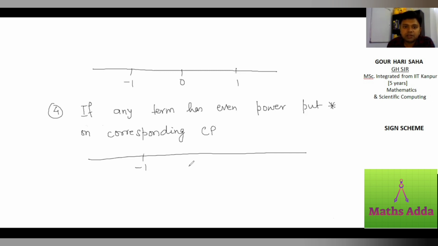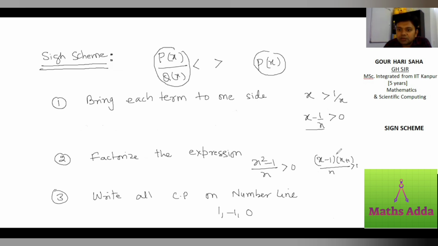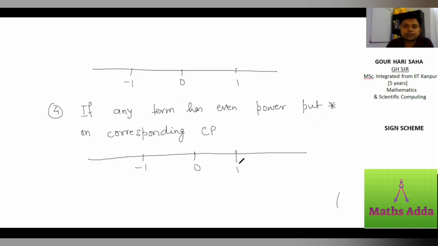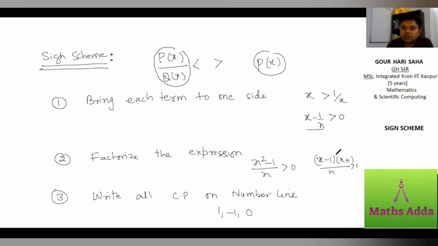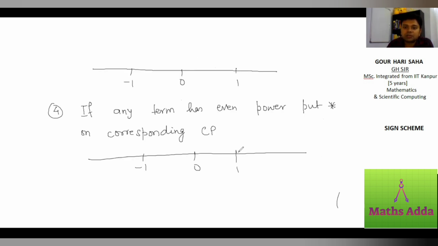It is say minus 1, 0, 1. Just assume it is (x minus 1) whole square, then this x minus 1 term becomes even powered, so 1 will be starred, but that is not the case, that's why we are not doing it.